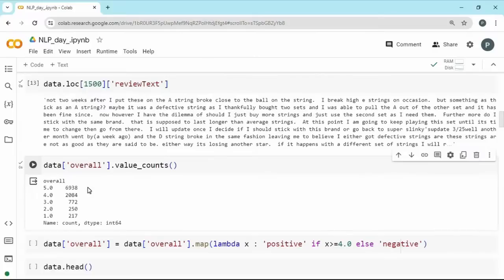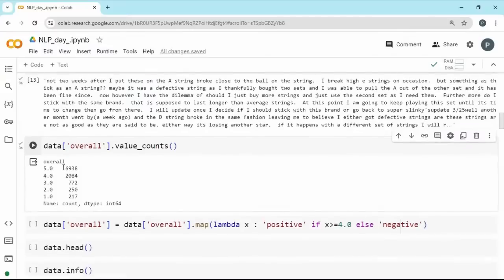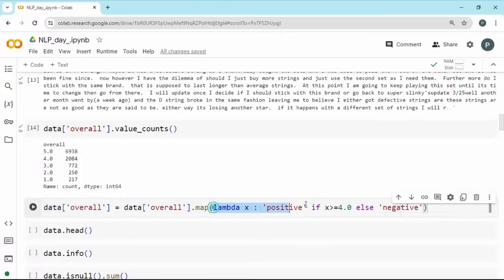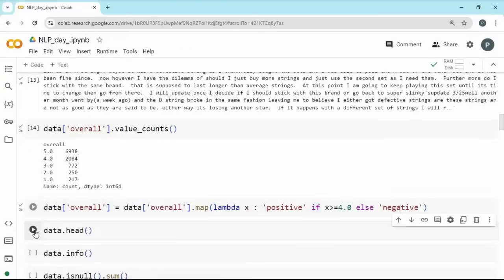And with these, what we can do is, our task here is to manage it either as a positive one or a negative one. So in that sense, we have a rating. So we are going to just denote the ratings which are greater than or equal to 4, which is 4 or 5, as positive. If it is less than that, we are going to tell it as negative. So we can use map and a lambda to apply it, and doing this will replace that. And if you look at head now,